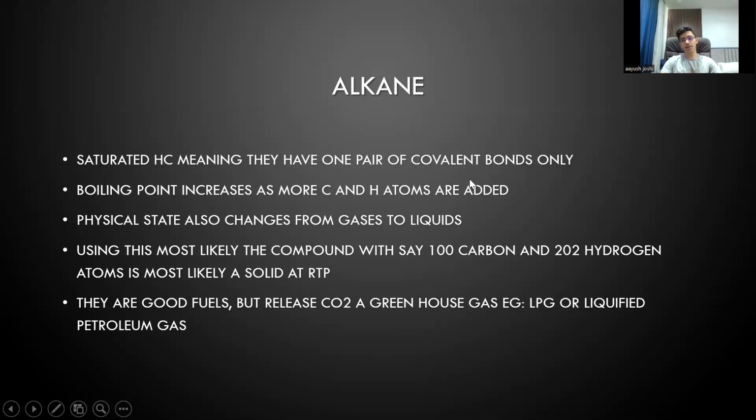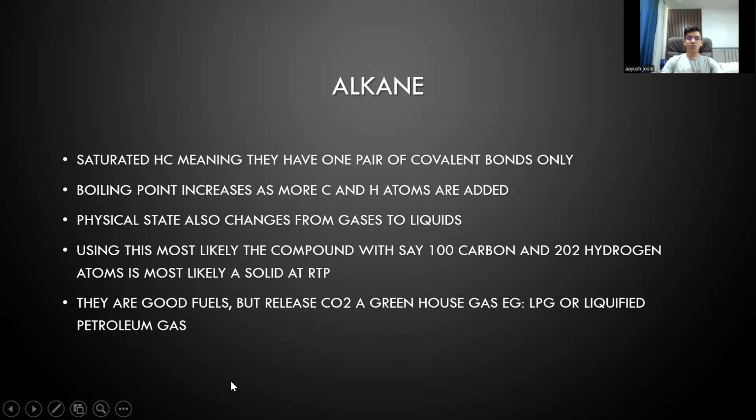This is because as more carbon and hydrogen atoms are added, there are more bonds formed, therefore it's difficult to break them apart. Using this, a compound with say 100 carbon and 202 hydrogen atoms, this is a ridiculous number, but it is most likely a solid at room temperature.